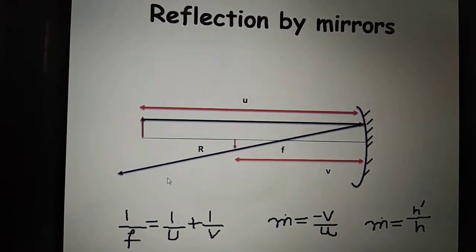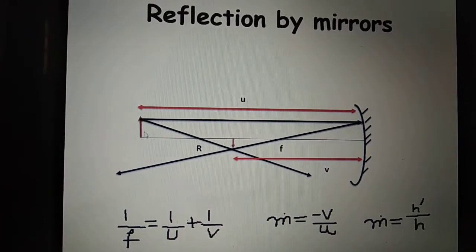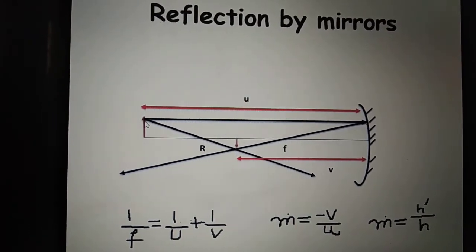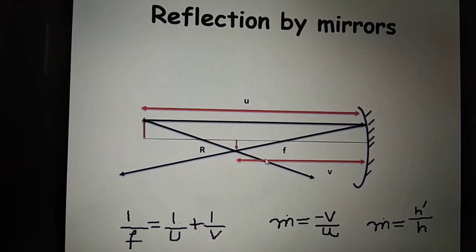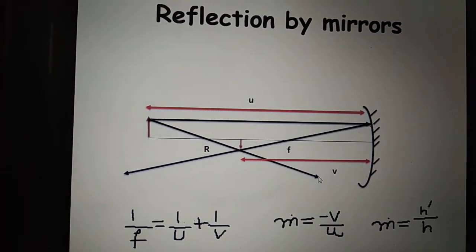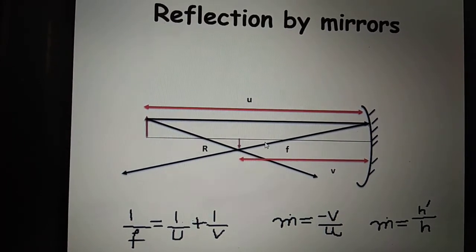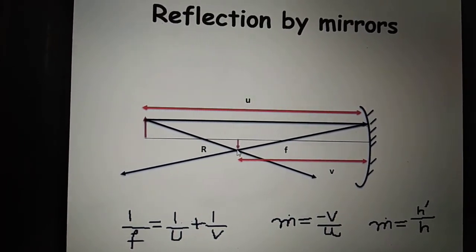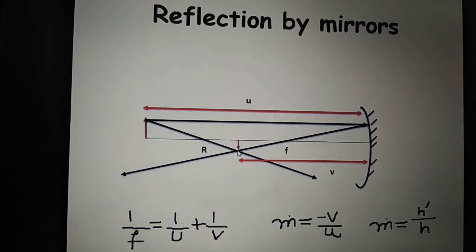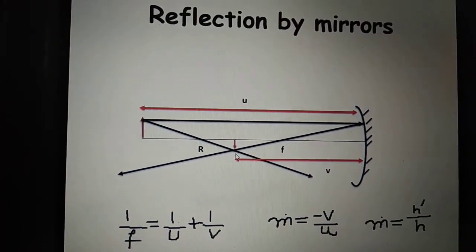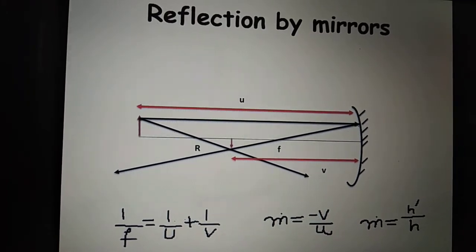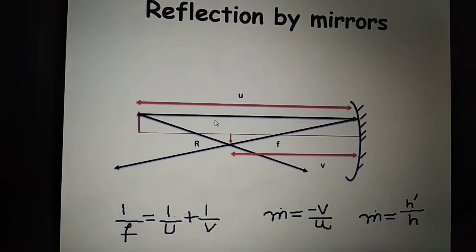Now choose another ray which should start again from the head of the object, should pass through the radius of curvature, and it should be such that it cuts the ray coming from this side at some point where these two will intersect. This point will tell me where the image is. Now in this one there are three things which we have to learn.